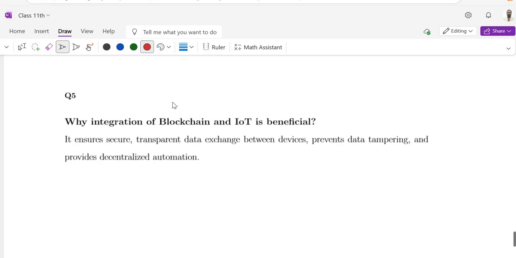Question number 5. Why is integration of blockchain and IoT beneficial? Because it ensures secure, transparent data exchange between devices, prevents data tampering, and provides decentralized automation.